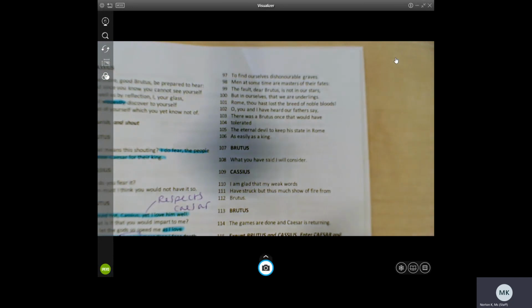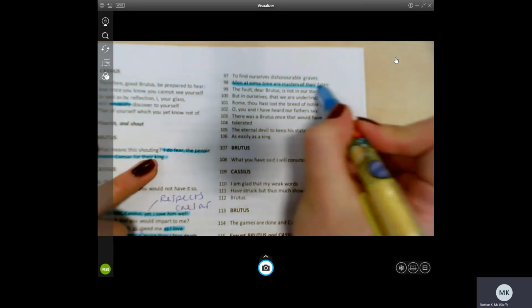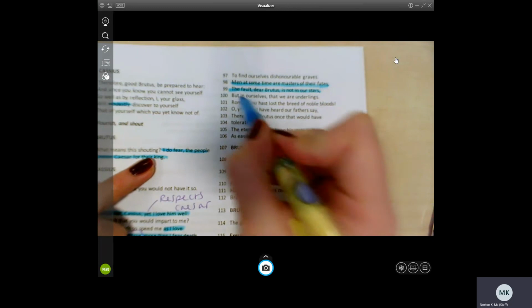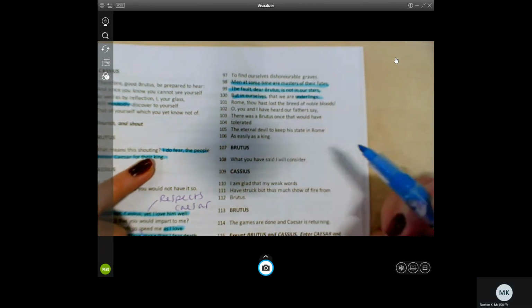Men at some times are masters of their fate. The fault, dear Brutus, is not in our stars, but in ourselves, that we are underlings.